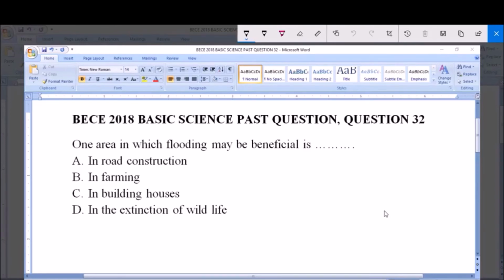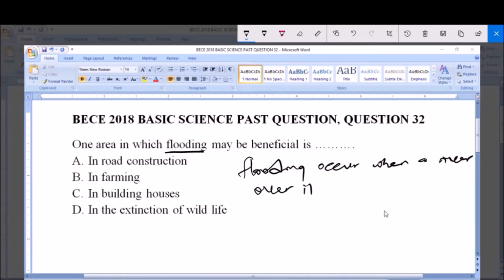Now, what is flooding? Flooding actually occurs when a river overflows its banks. When a river overflows its banks, we say flooding has occurred.